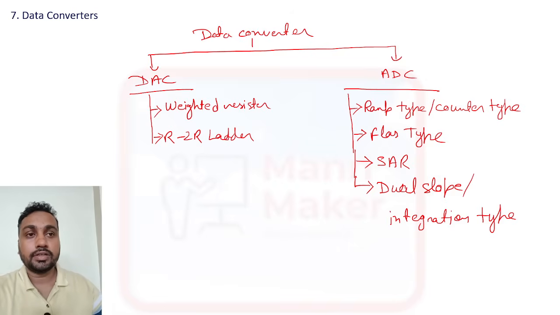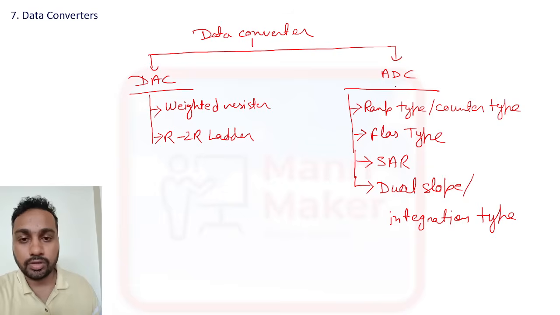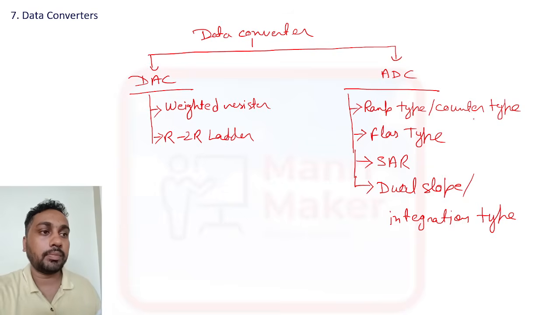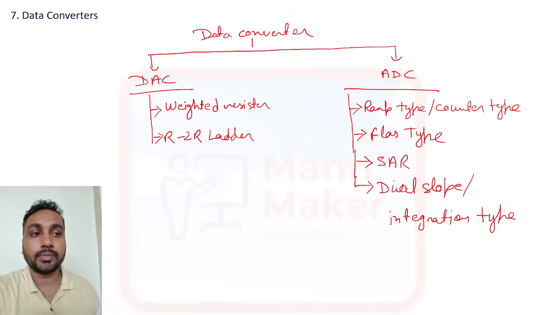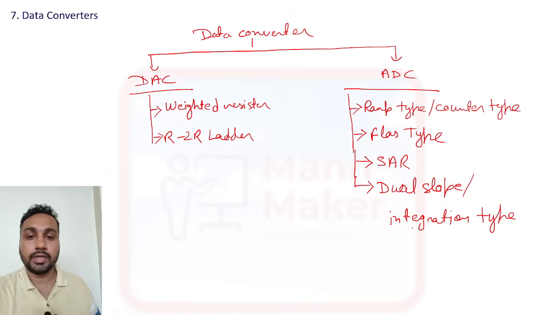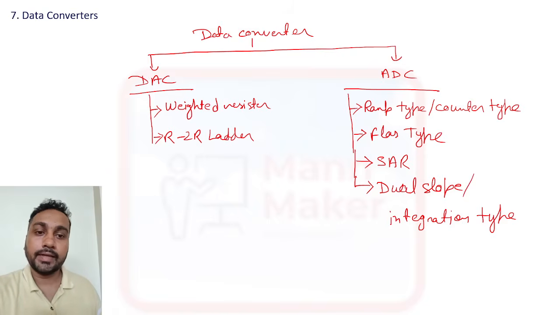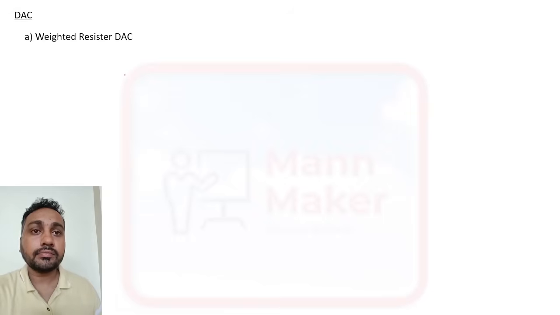Two types of data converter we have: digital to analog and analog to digital converter. In digital to analog we have weighted register and R2R ladder, and in ADC, that is analog to digital converter, we have RAM type or counter type, then flash type ADC, SAR, and dual slope integration type ADC. Okay. Now first we see DAC, that is weighted register DAC.